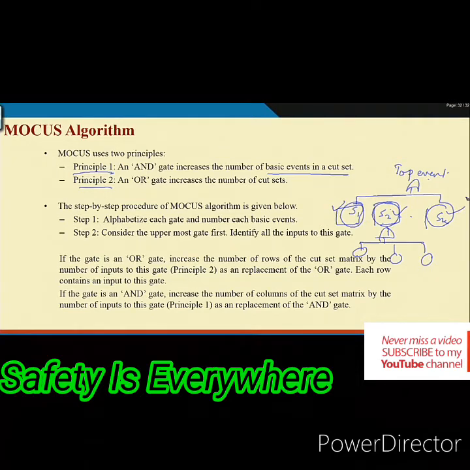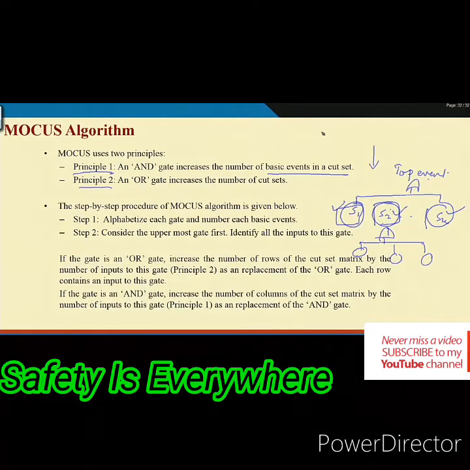Okay. The principle is, in the fault tree, when you are coming down from the top to bottom, whenever you encounter an AND gate, it simply increases the number of basic events in the cut set. It will not increase the number of cut sets.